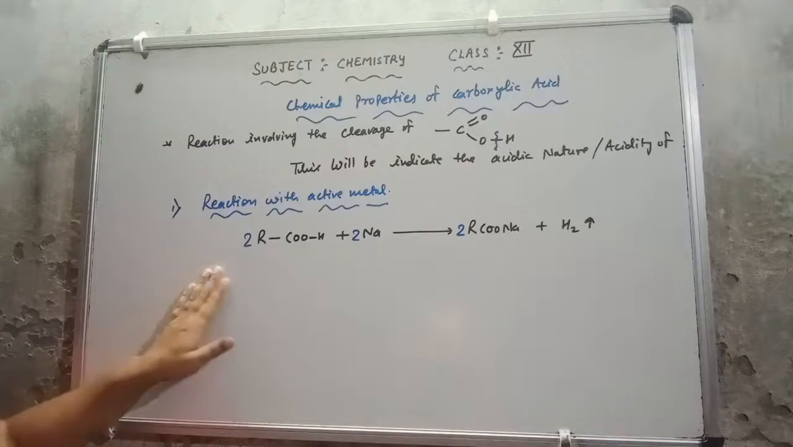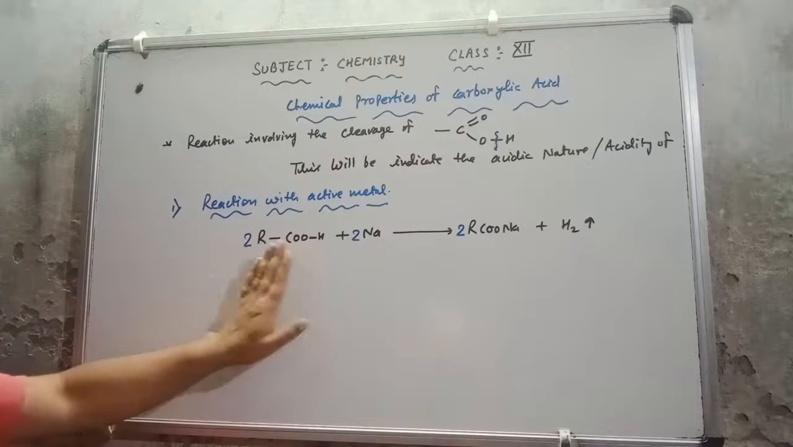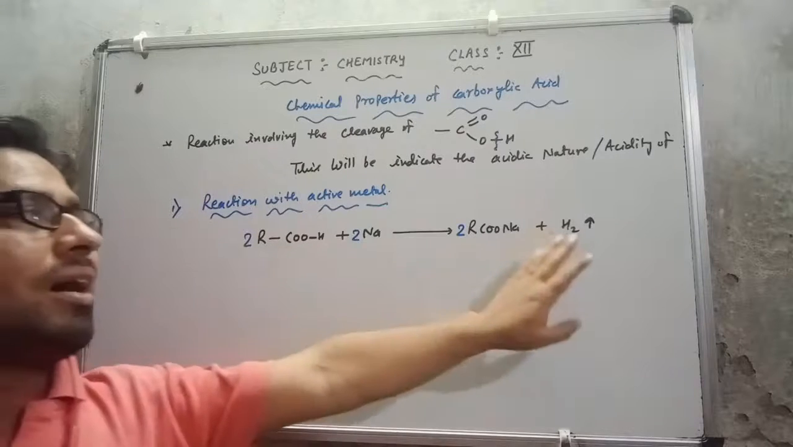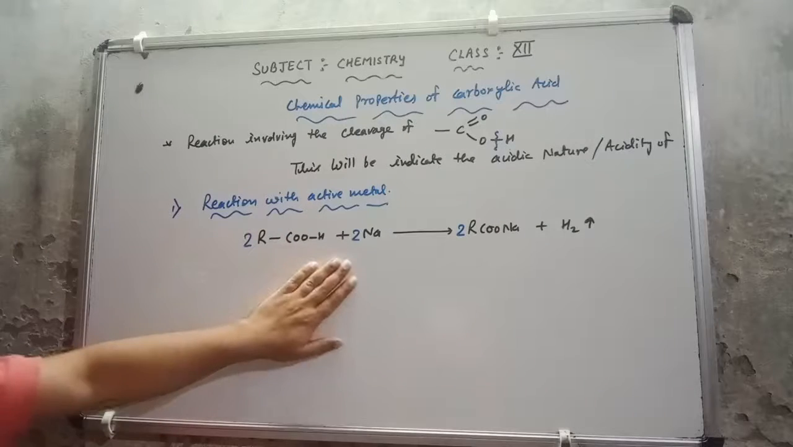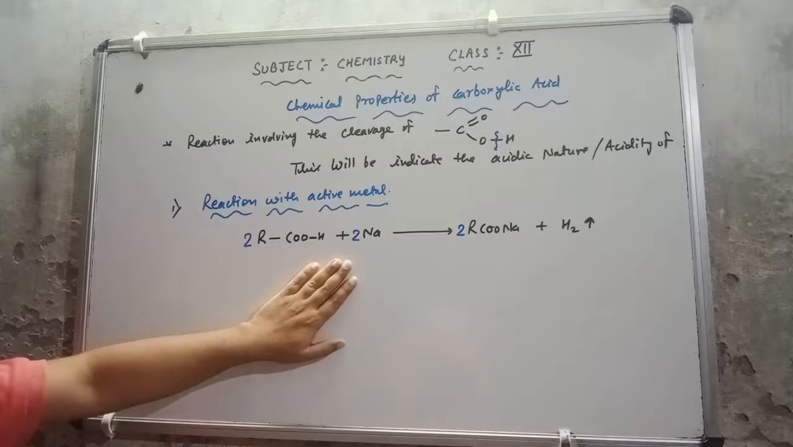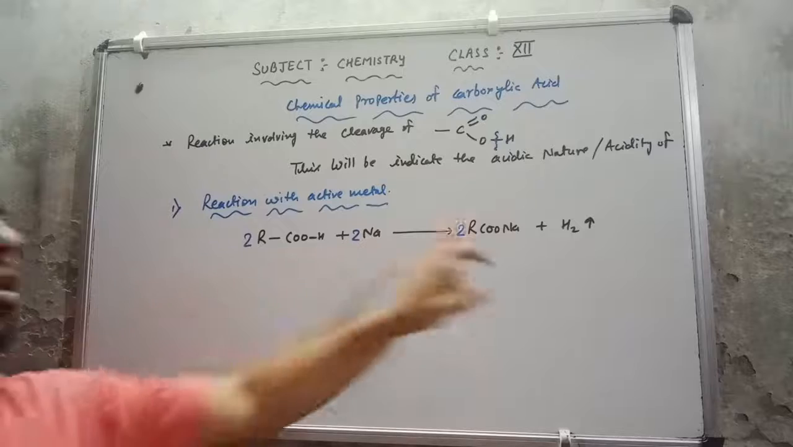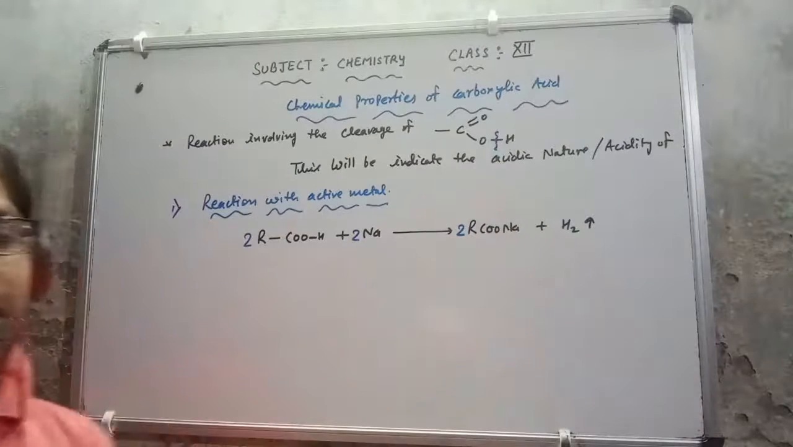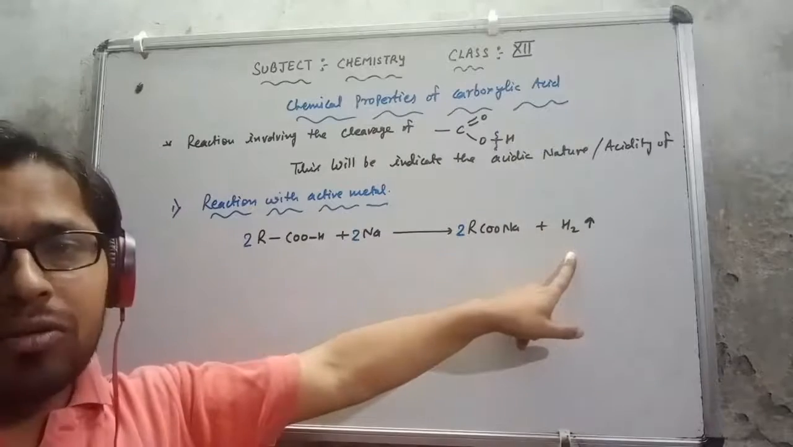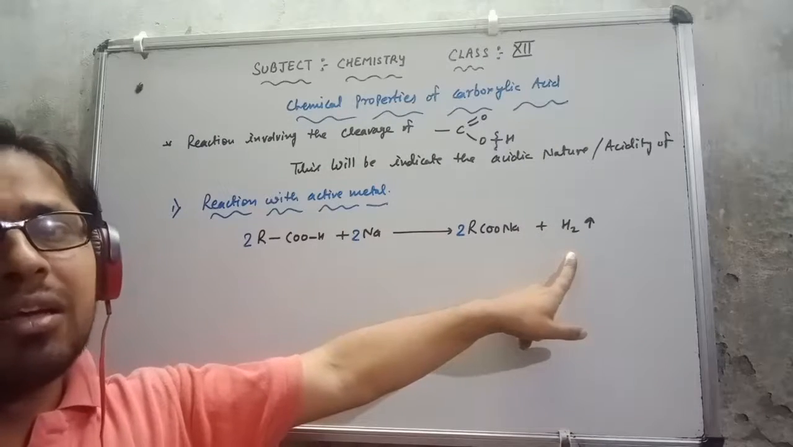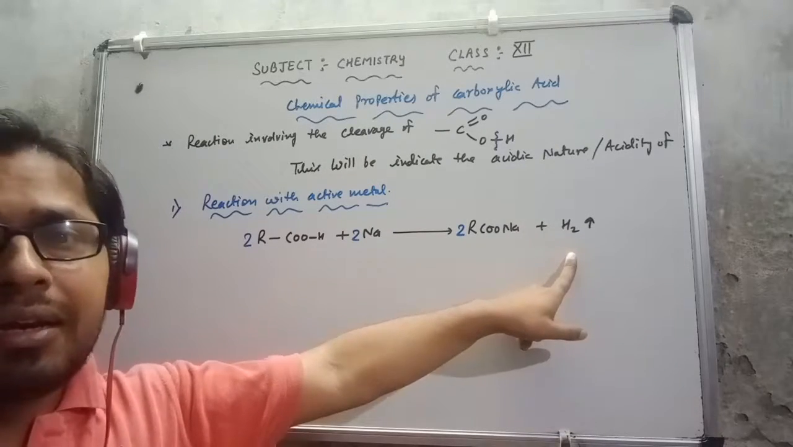So simply the carboxylic acid releases hydrogen. That is why I can say that this is acidic in nature. This is the one point: it is going to liberate hydrogen gas. As we have read in alcohol and phenol also, they liberate hydrogen gas. That is why we said that they are acidic in nature.